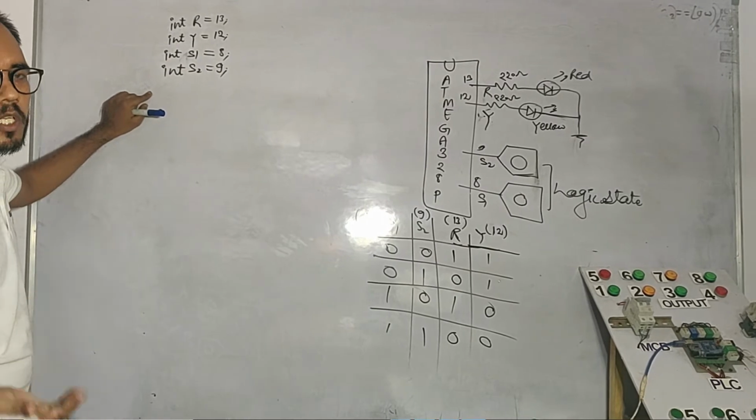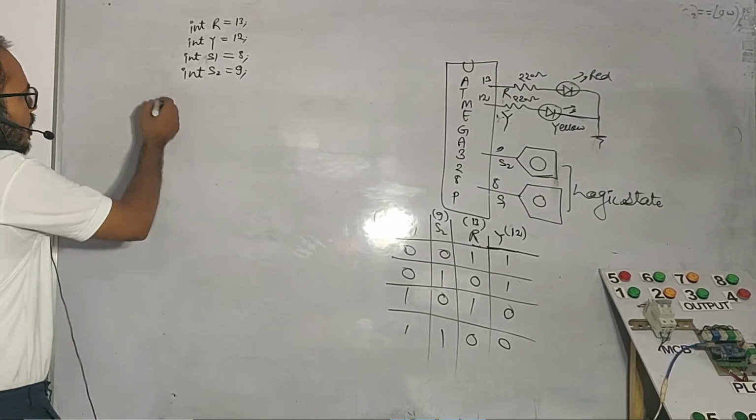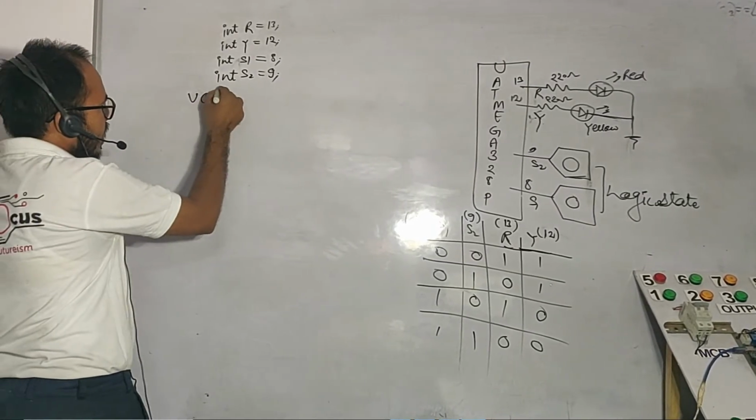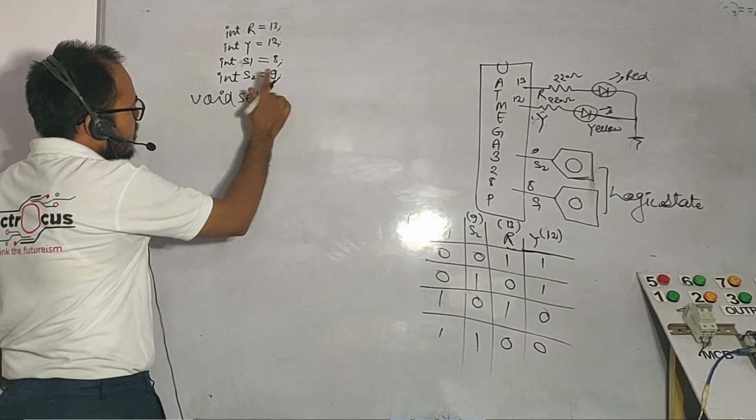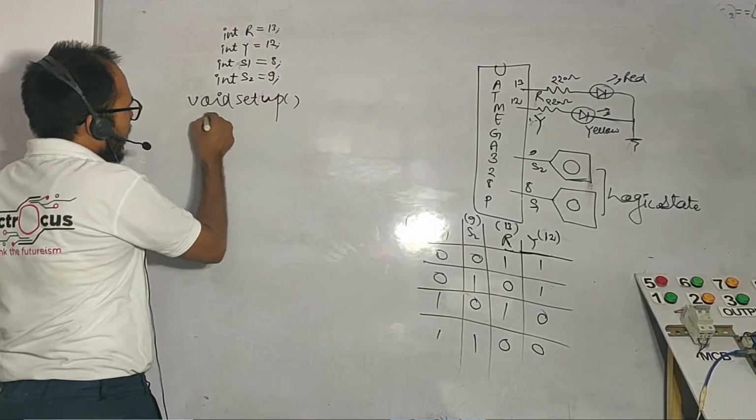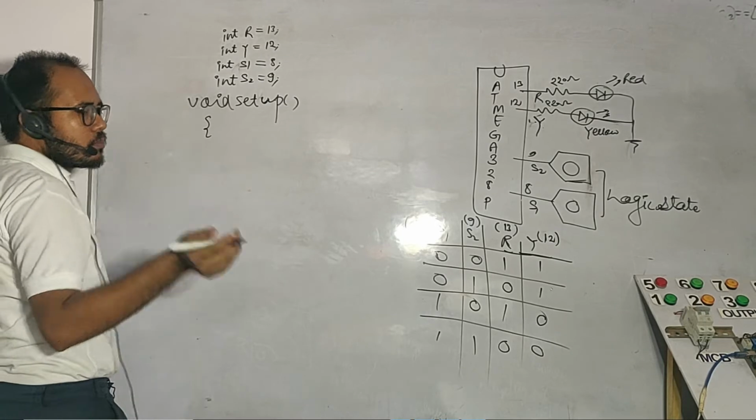लेकिन अभी ये डिसाइड नहीं किया कि कौन सी पिन इनपुट होगी कौन सी पिन आउटपुट होगी। So we have to see here void setup. We are setting here void setup, and after that we have to decide what the pin mode is here.